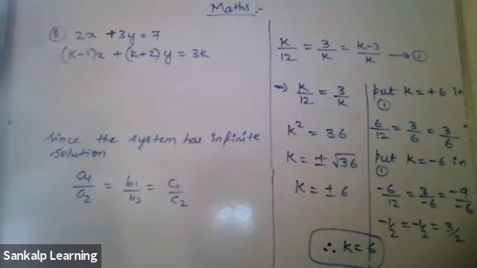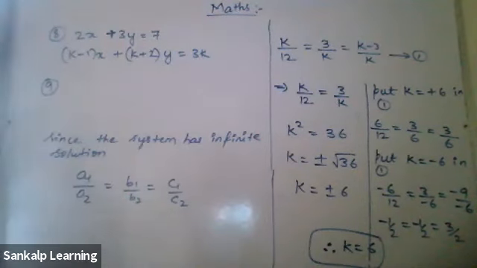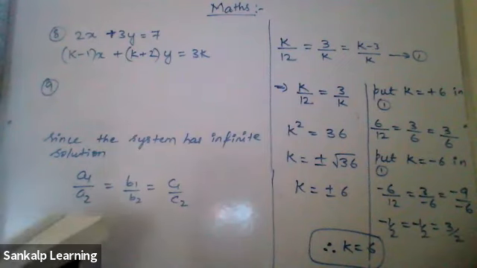K minus 1 into x plus k plus 2 into y equals 3k. Okay, 9th one.